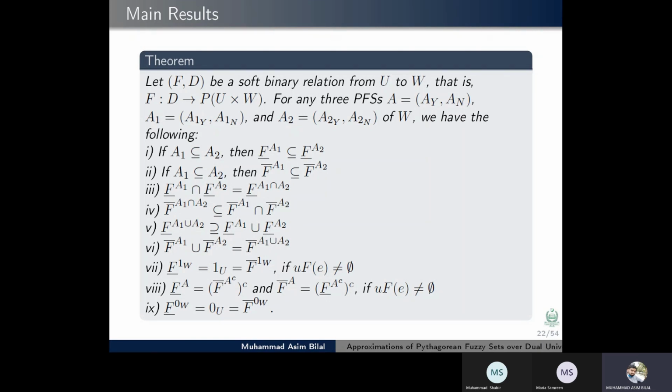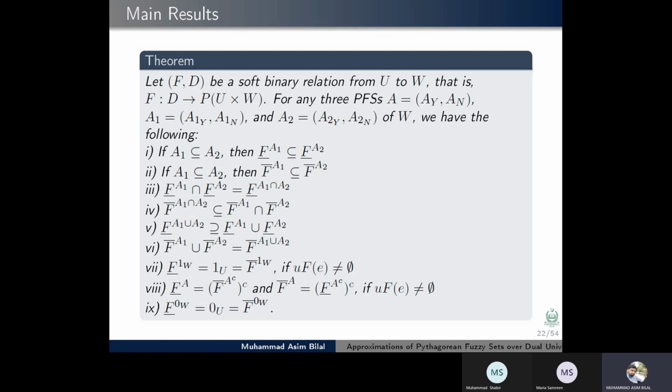If A1 is a subset of A2, then the lower approximation of A1 is a subset of the lower approximation of A2. If A1 is a subset of A2, then the upper approximation of A1 is a subset of the upper approximation of A2. Third property: the intersection of the lower approximations of A1 and A2 is equal to the lower approximation of A1 intersection A2. Fourth property: the upper approximation of A1 intersection A2 is a subset of the intersection of the upper approximations of A1 and A2.